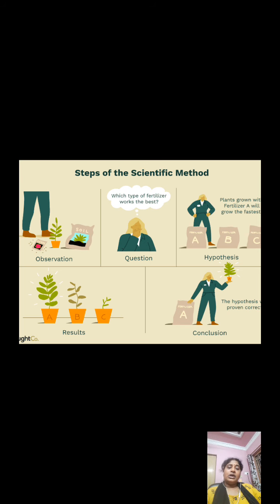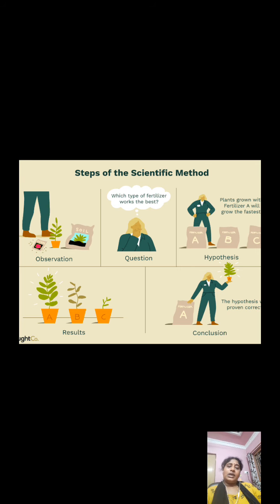So what will be your conclusion now? If your hypothesis is correct, you are going to say that the hypothesis is proven correct. If your hypothesis is wrong, you will say that the hypothesis is proven wrong. After my experiment, I would like to conclude that urea is best for cultivating the seeds I have selected.